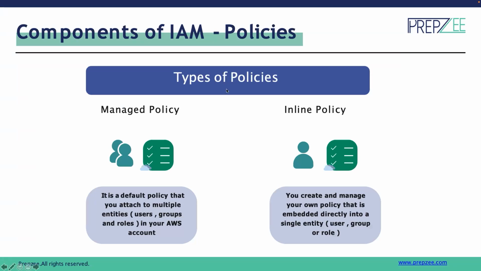And there are two different types of policies that we have in AWS. We have a managed policy, which is a default policy that we can attach to multiple entities, like users, groups and roles in our account, or we can have a new policy defined out of the managed policies as well. We can even have an inline policy created where we can define the permissions based on specific types of actions. For example, we can define some inline policies which are going to be attached to a specific user or group, just like we have an internal style sheet, we have inline CSS.